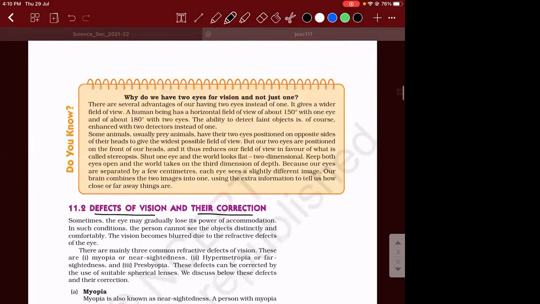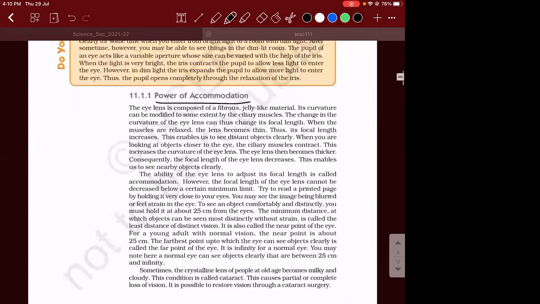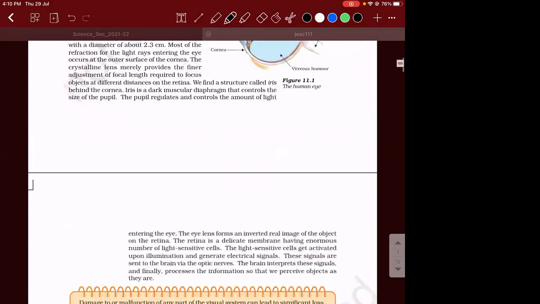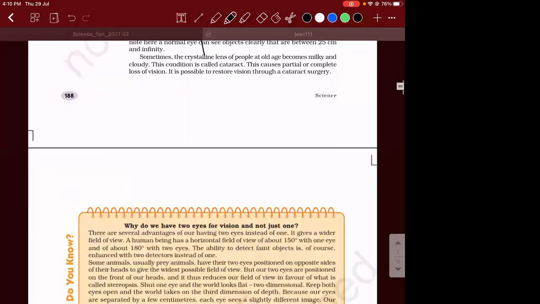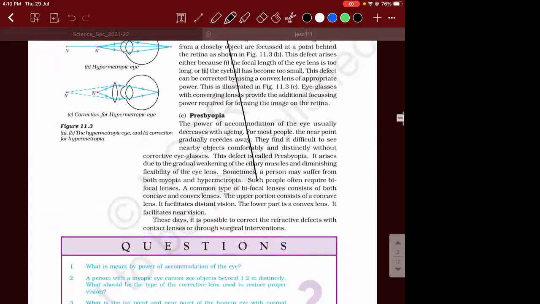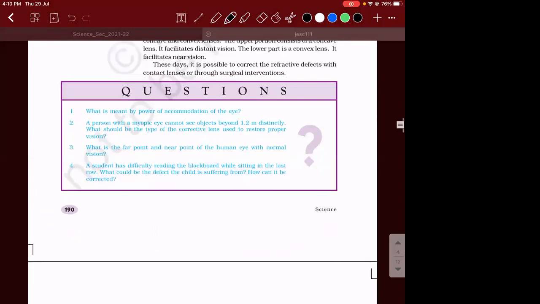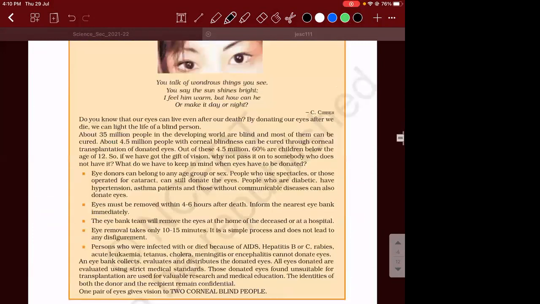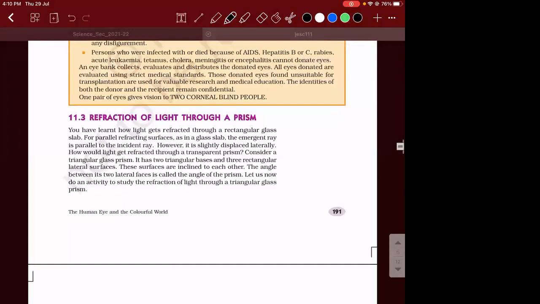All these things are deleted. This part we need not touch at all. If you want it for knowledge, you can just read it, but from an exam perspective, it is not there. Next is the concept of refraction of light through a prism.